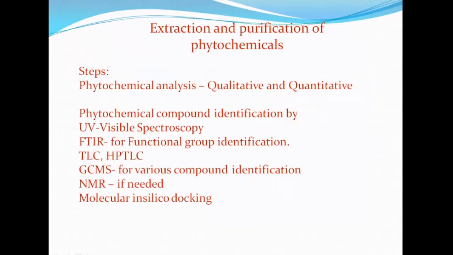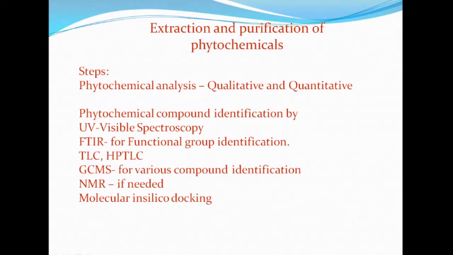If we take any extraction and purification of phytochemicals, these are the steps to be followed. First is phytochemical analysis, first qualitative and then quantitative. Phytochemical compound identification is done by UV visible spectroscopy; FTIR for functional group identification; TLC and HPLC for active compound separation; GCMS for various compound identification with their molecular weight; and NMR if needed.